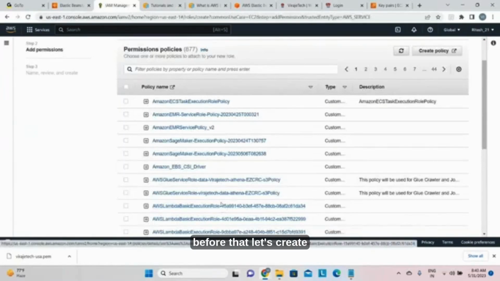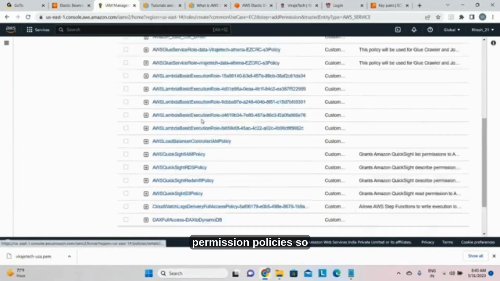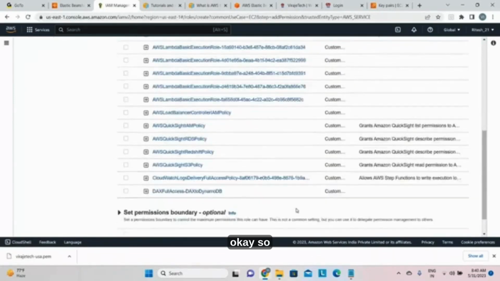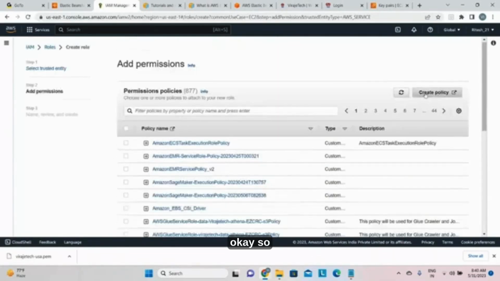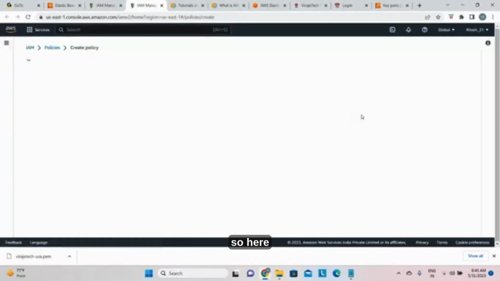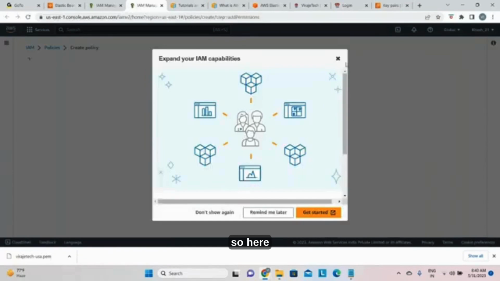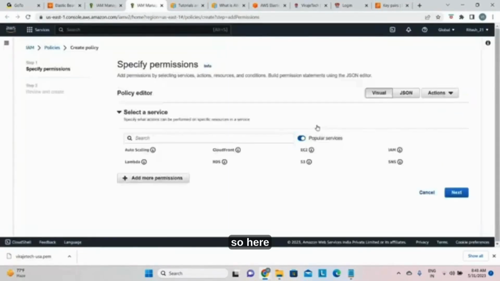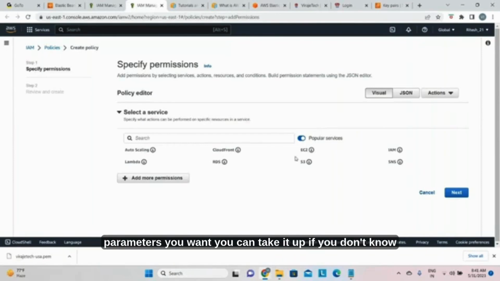Okay. Before that, let's create the policy, the permission policies. You can see custom policies. Okay, so I want to create the policy. Here, if you know what parameters you want, you can take them up.